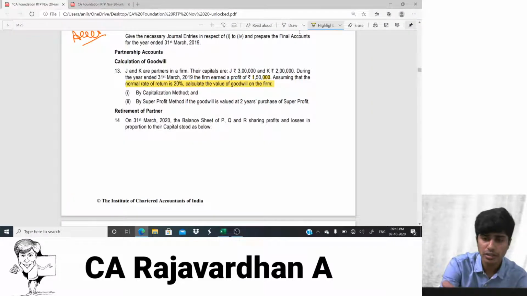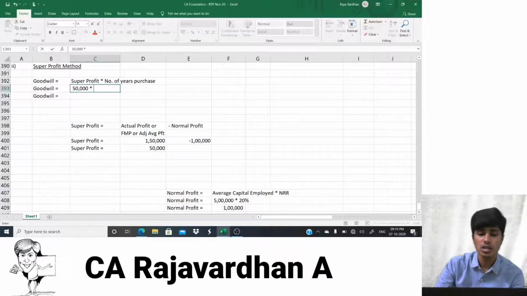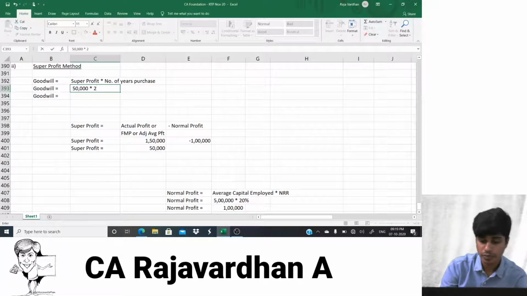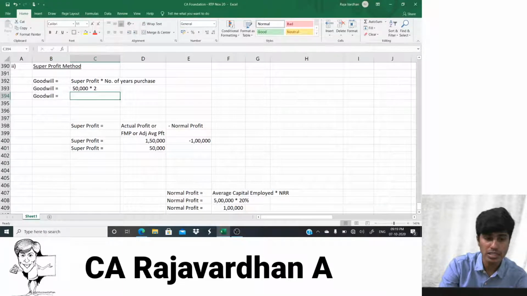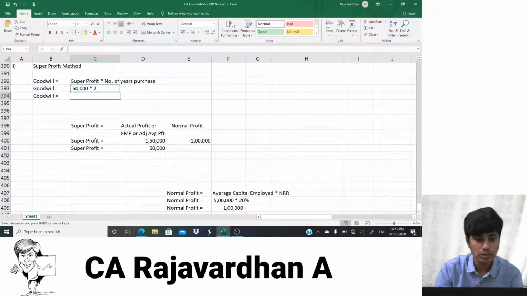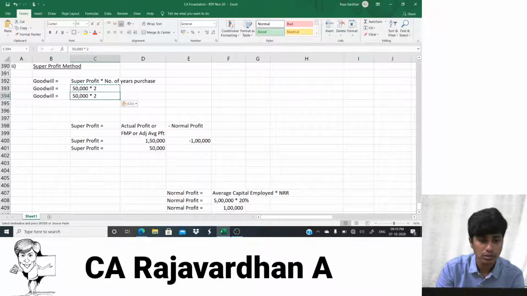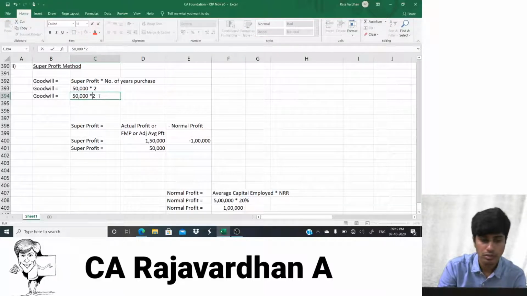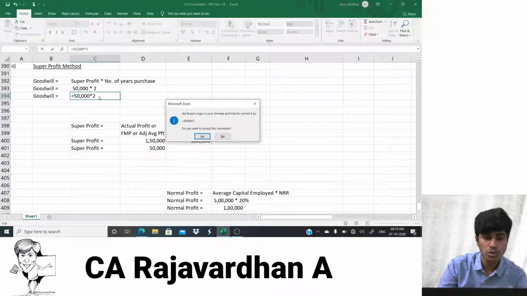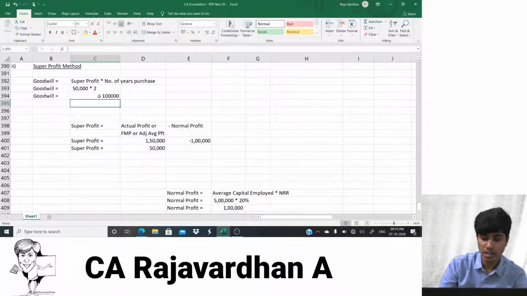Concentrate here. They've told here 2 years purchase. Okay, I'll multiply it by 2. Yes, so what's the answer, guys? Here we are at the answer. 1 lakh is the amount of goodwill.